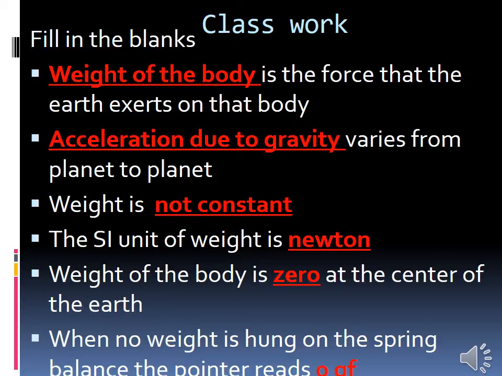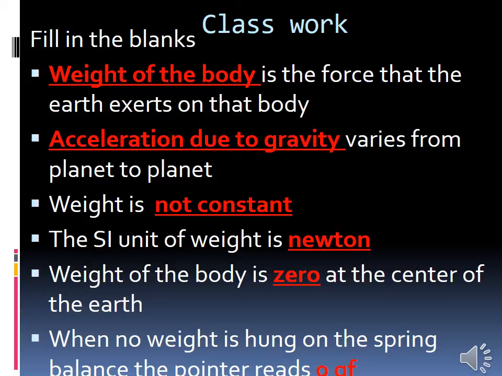And we have learnt a unit: 1 Newton equal to 10 power 5 dyne. We have learnt about some conversion units, is it? 1 kilogram force equal to 9.8 Newton, and 1 gram force equal to 980 dyne. And weight can be measured using spring balance.